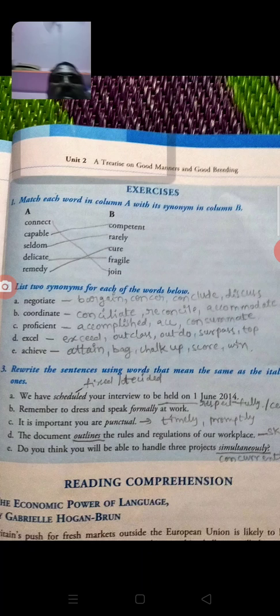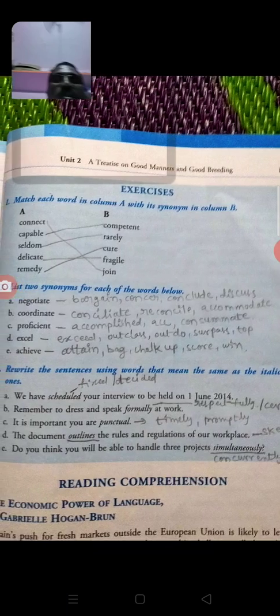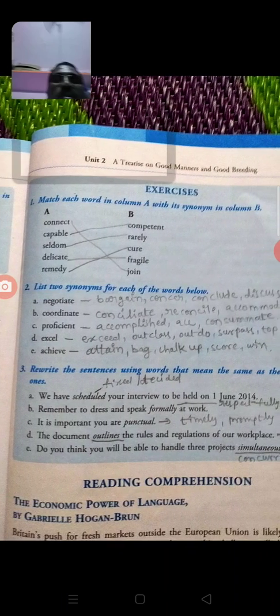Proficient: accomplished, ace, consummate. Excel: exceed, outclass, outdo, surpass, top. Achieve: attain, bag, chalk up, score, win. Achieve means win also.